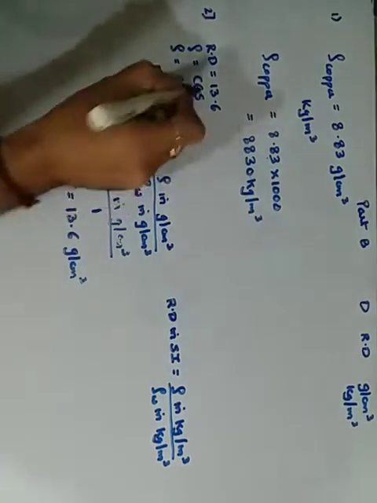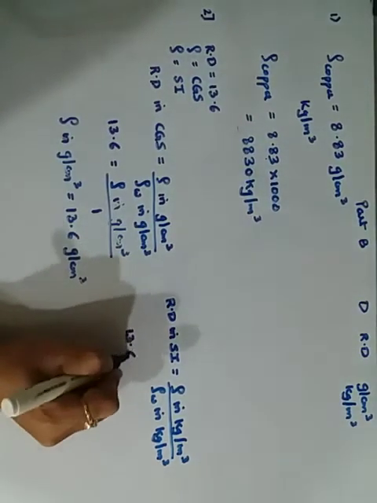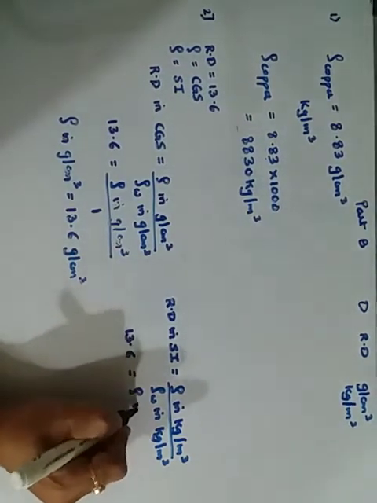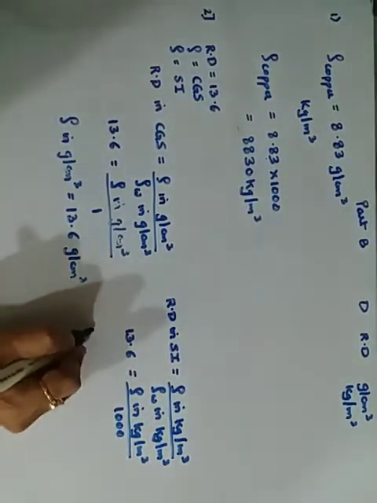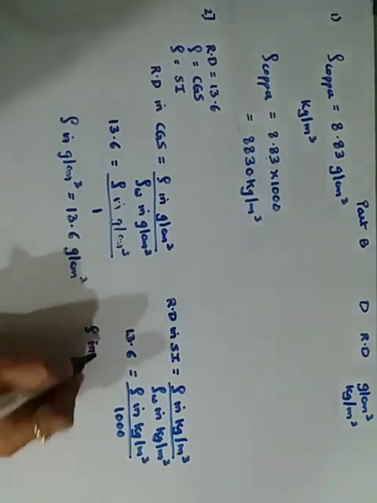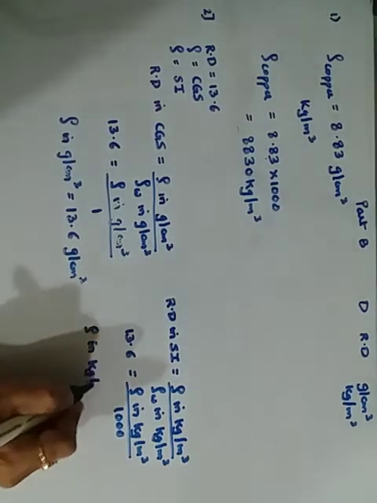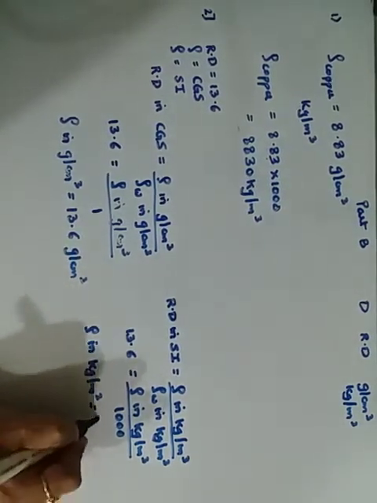The relative density is given to be 13.6, you want density in kg per meter cube, and density of water in kilogram per meter cube is 1000. So when you cross multiply, density in kilogram per meter cube is equal to 13.6 into 1000,